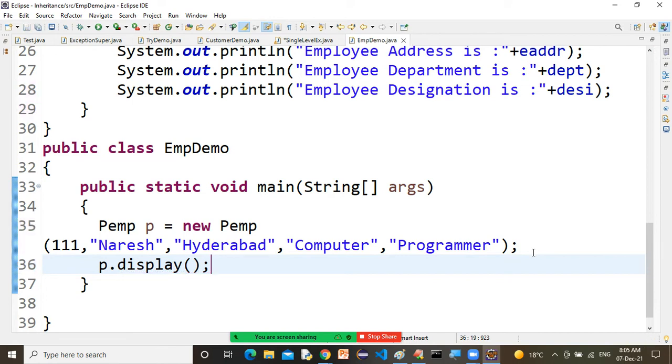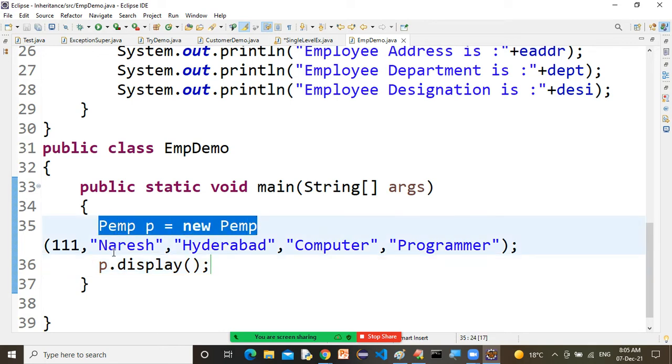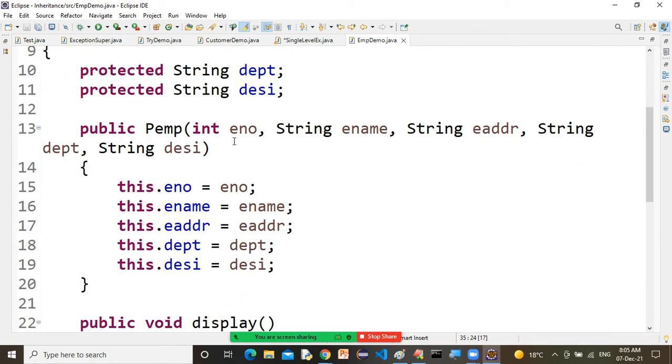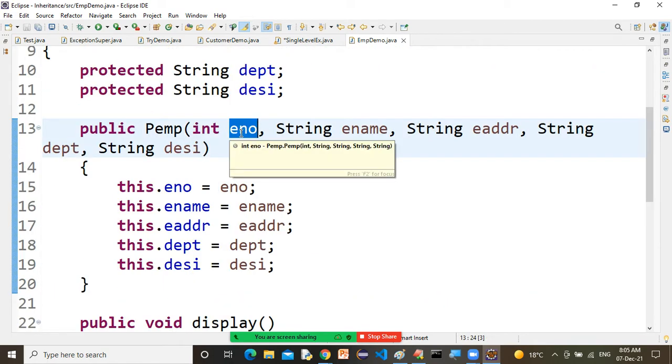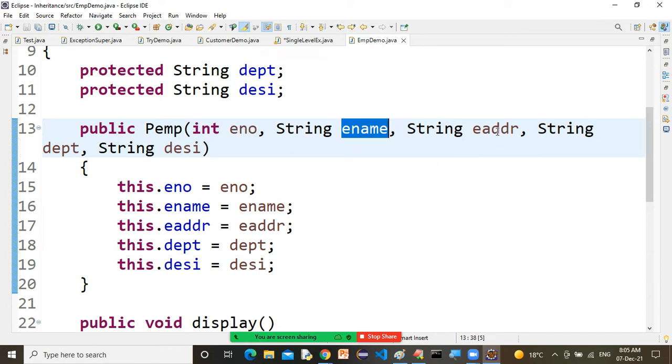Constructors are called at the time of creating the object. Look at PEMP p is equal to new PEMP; at the time of creating the object, constructors are called. So this eno, which is a local variable, will receive the value 111. Name will receive Naresh, eaddr will receive Hyderabad, department will receive computer, and designation will receive programmer.